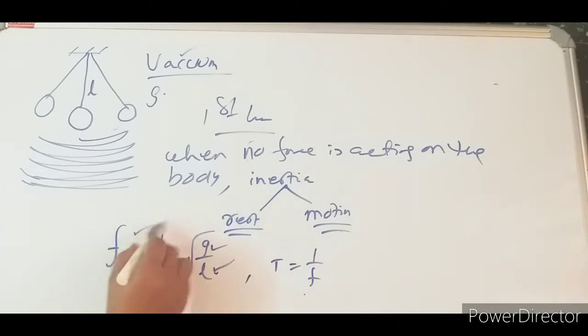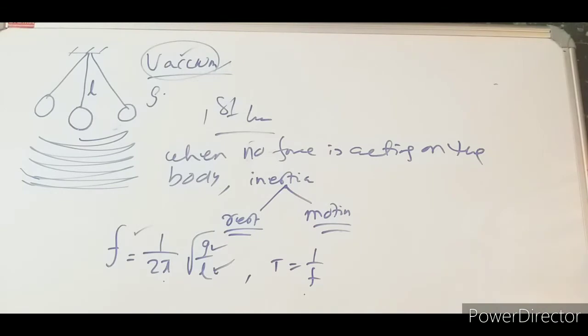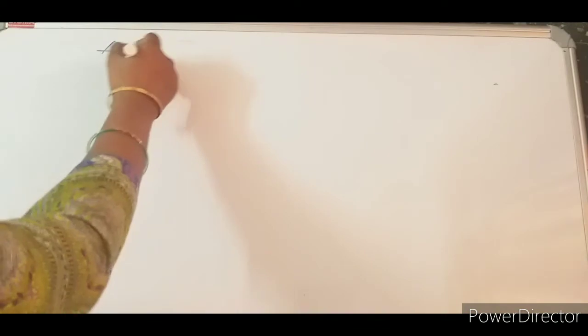So remember this example, and this is the frequency of a free vibration of a body, in vacuum and in the case of vacuum only. What I told here is that this is a body where the amplitude remains constant, because no external force is acting on the body.